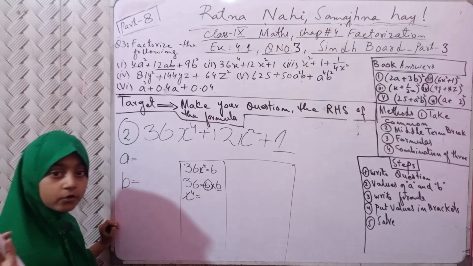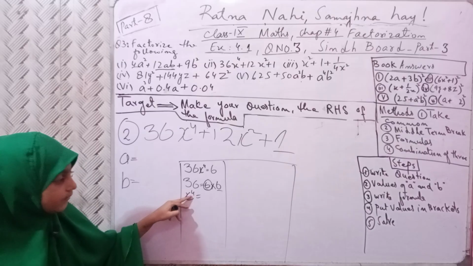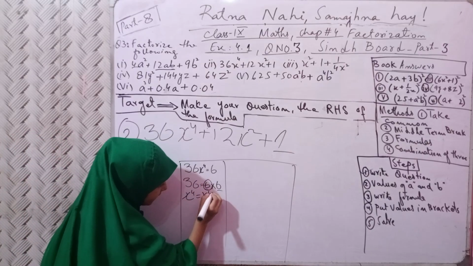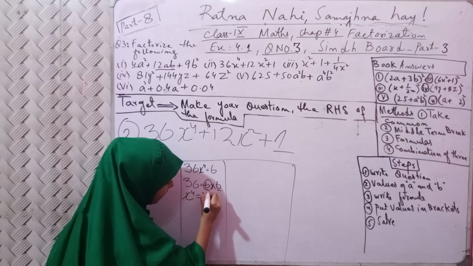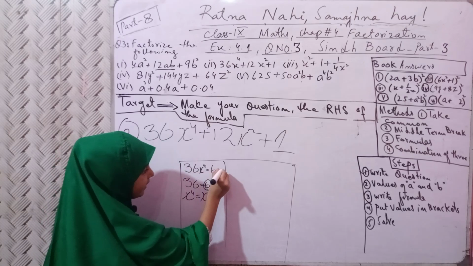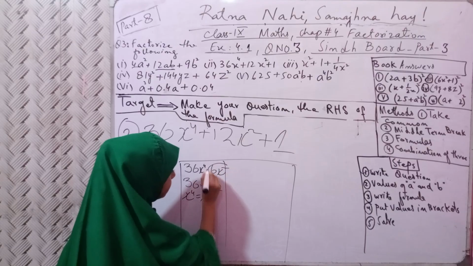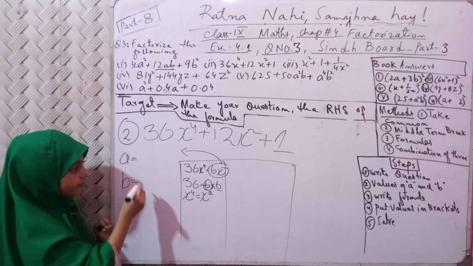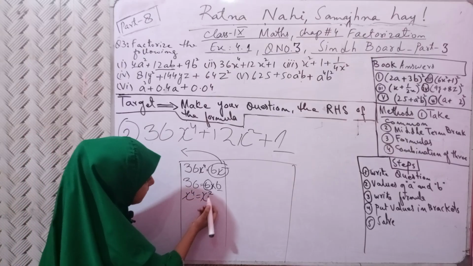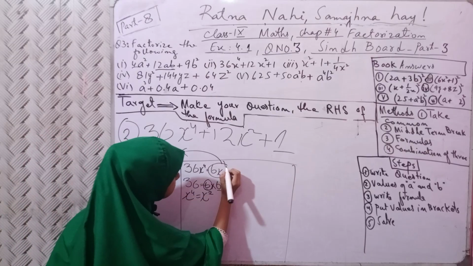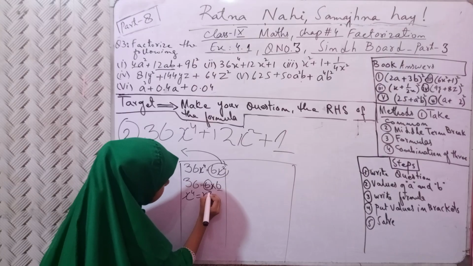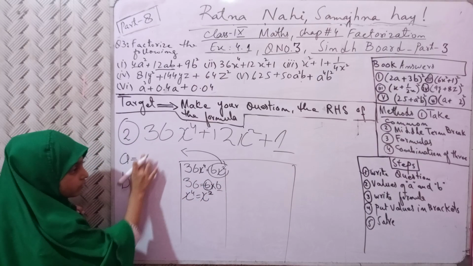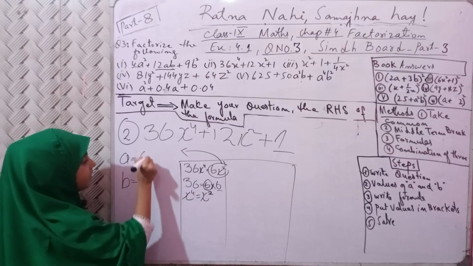On the 4, we can divide by 2. That's why half of 4, x square, will become here. X square multiplied by x square will come. Like this, the 6x square will become here.